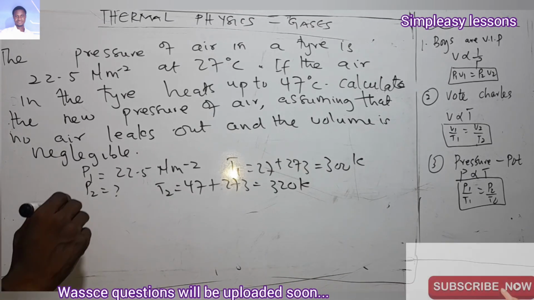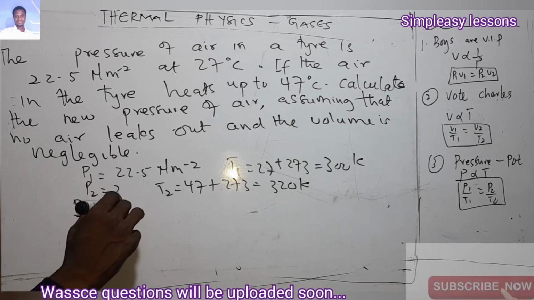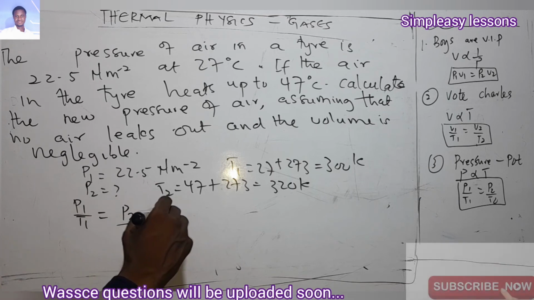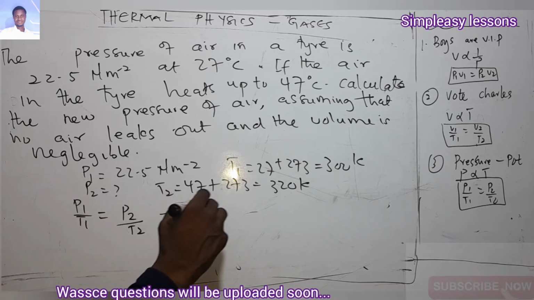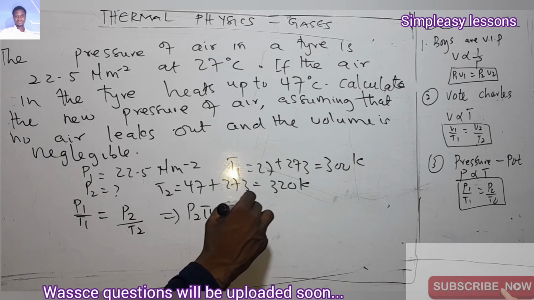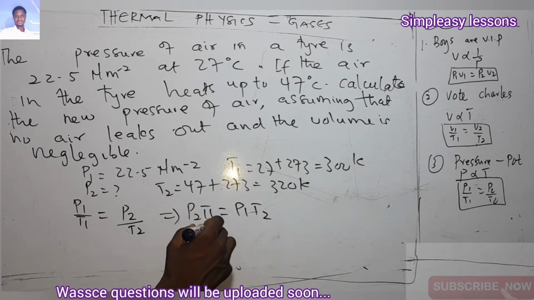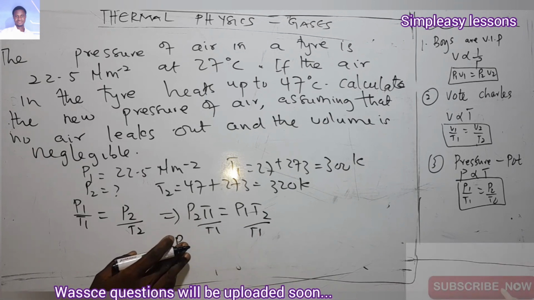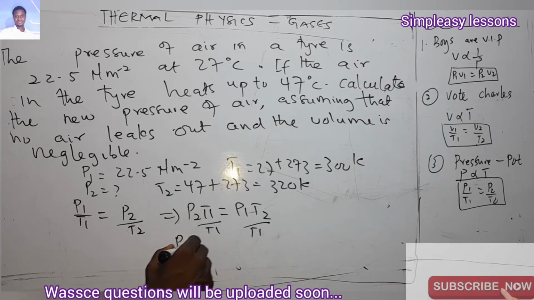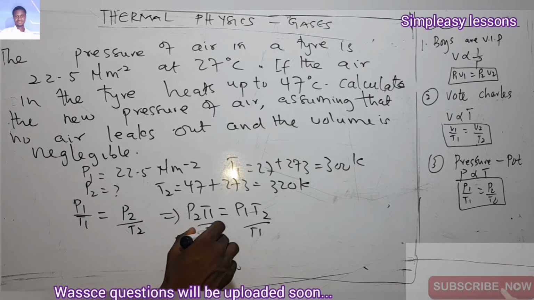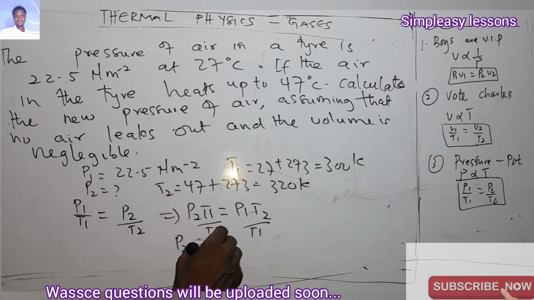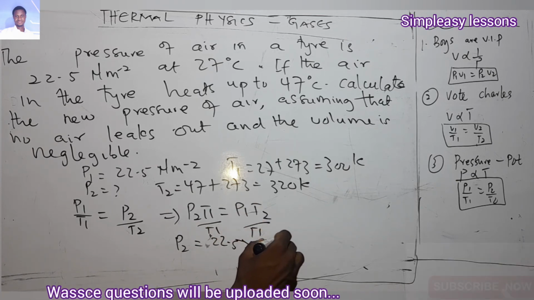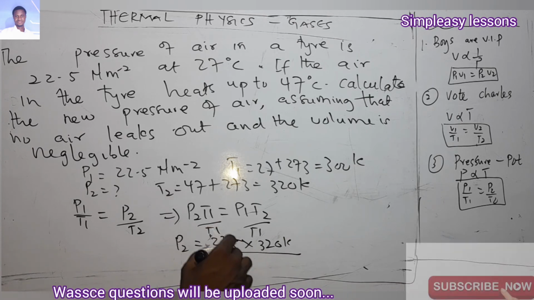Now from the pressure law, we know P1 over T1 equals P2 over T2. Now you are finding P2, so let's cross multiply. It implies that P2 times T1 equals P1 times T2. So we divide by T1, and we are going to have P2 equals P1, which is given in the question as 22.5, times T2, 320 Kelvin, all over T1.